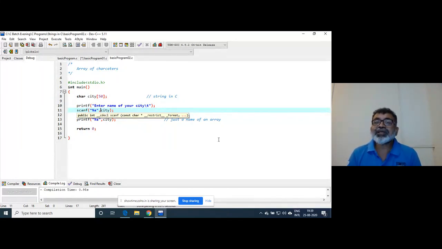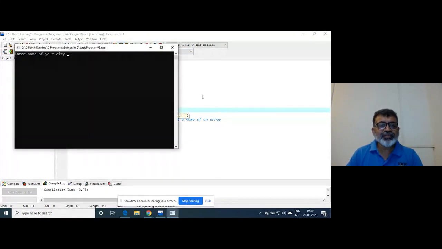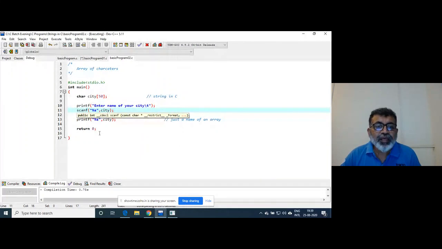So what the scanf function does is that when you enter the string, suppose I enter Kolhapur, when I hit the enter key, this is stored. Where is it stored? It is stored at the address contained in CT.